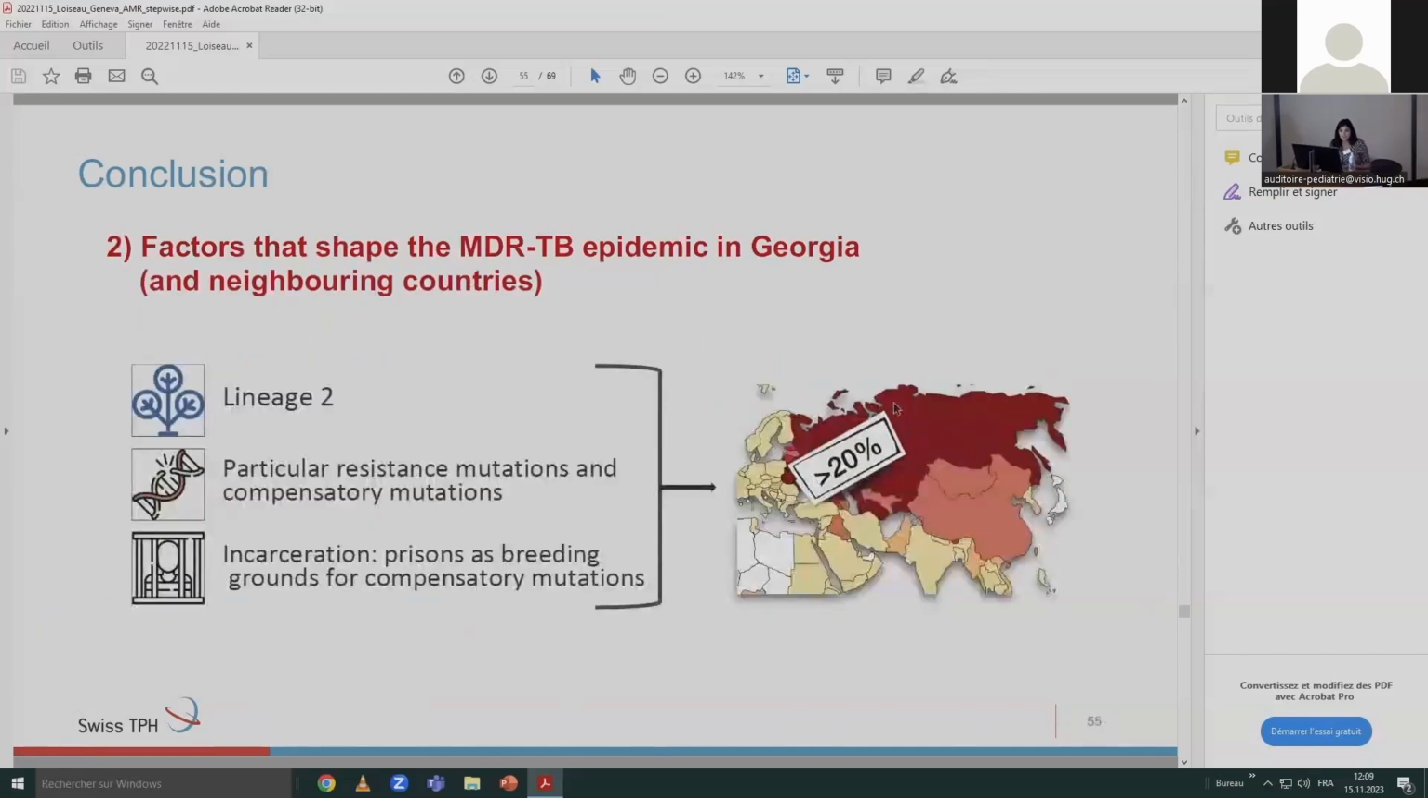And second, we were also able to determine what is the genetic makeup of a very successful genotype, and in general what factors shape the MDR-TB epidemic in Georgia, but also in neighboring countries which have similar genotypes circulating and similar problems with incarceration. And with incarceration, we showed how prisons can act as breeding grounds for these highly successful genotypes that then go into the general population and then transmit very successfully.